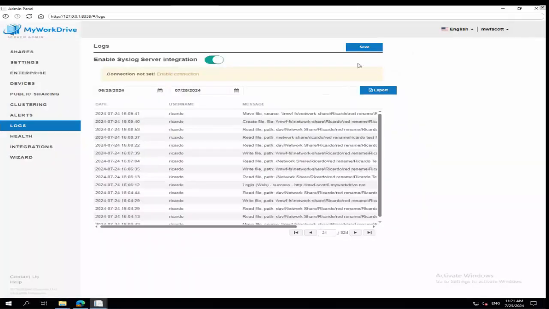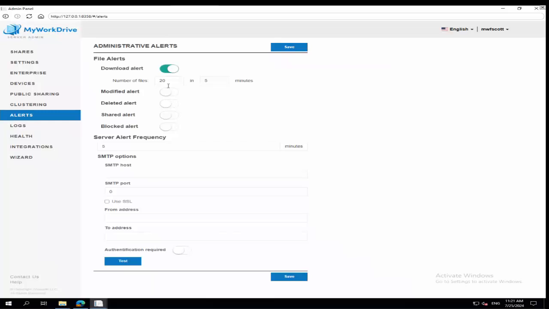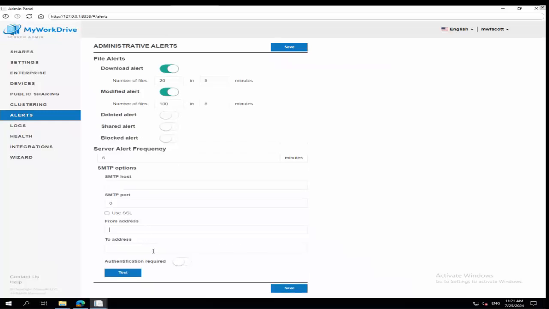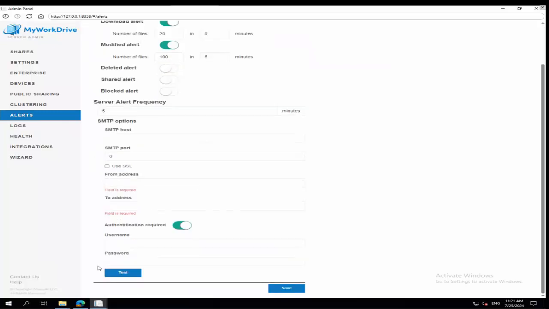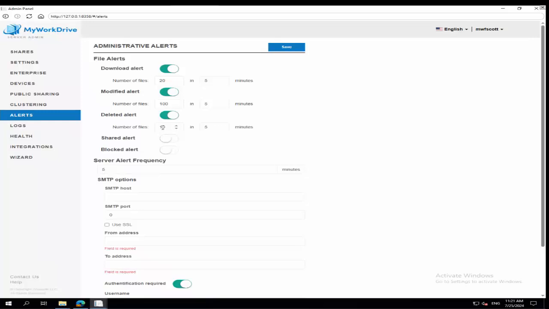And then the third component to our logging is the alerting system, which if you're using your SIEM, you'll probably write your own alerts around. But if you're not using a SIEM and you want a little bit of backup around that, we've got the ability to define an email-based alert, a from and to email, potentially using a 587 or TLS or SSL type host, but you'll get emails. You can set it up. Essentially, it's an amount of activities in a given period of time. So 20 files are downloaded by a user in 5 minutes, you'll get an email about that. 10 files are deleted in 5 minutes by a user, you'll get an email. And the email has the user's name.